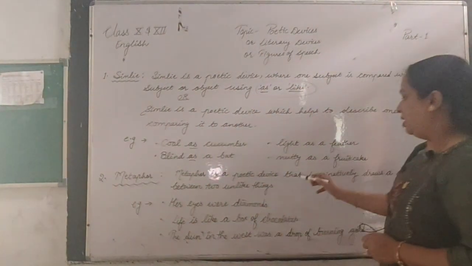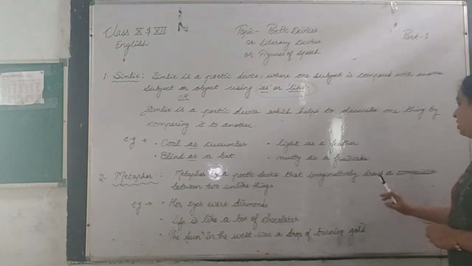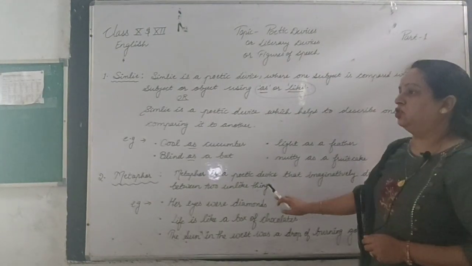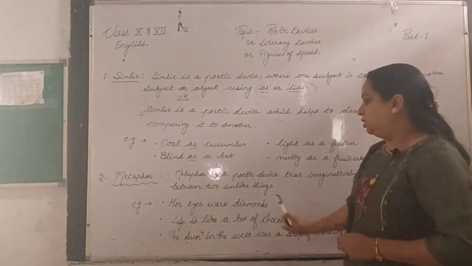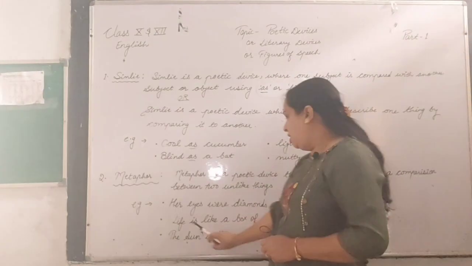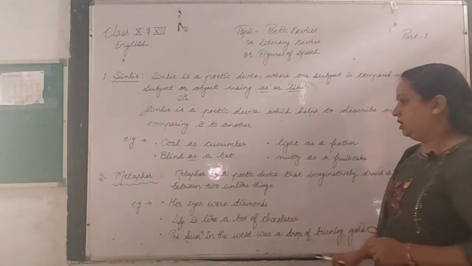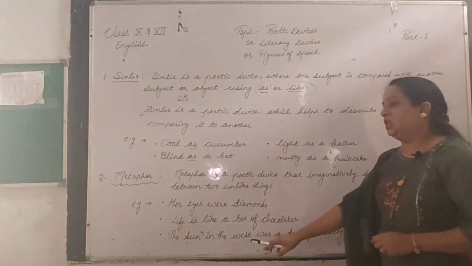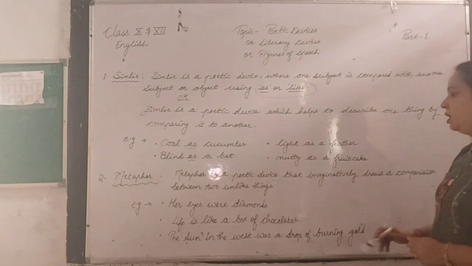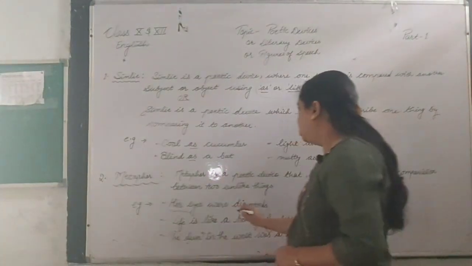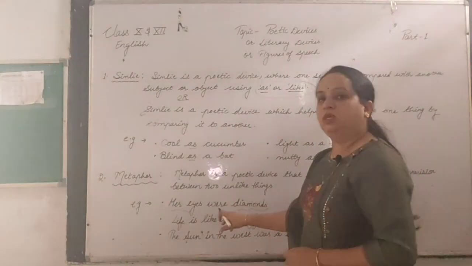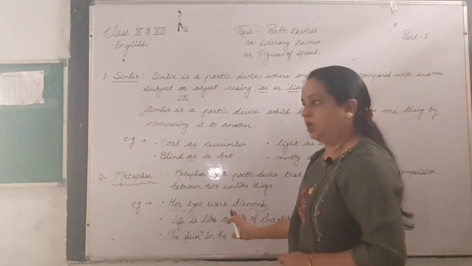Let's first read the definition. Metaphor is a poetic device that imaginatively draws a comparison between two unlike things. For example, her eyes were diamonds. Second, life is like a box of chocolates, and the third, the sun in the west was a drop of burning gold. So here in the first sentence I am comparing her eyes with diamonds, but the words as and like are not being used.